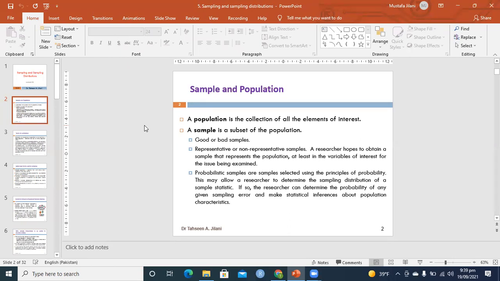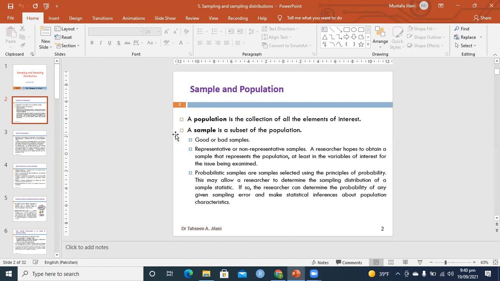Or, for example, how many people are living below the poverty line? The poverty line defined by the government is that any person having a salary of 18,000 or below is called a person living below the poverty line. So these are all different types of populations that we can define. For example, the population of a particular animal in a particular village or forest is also an example of a population.